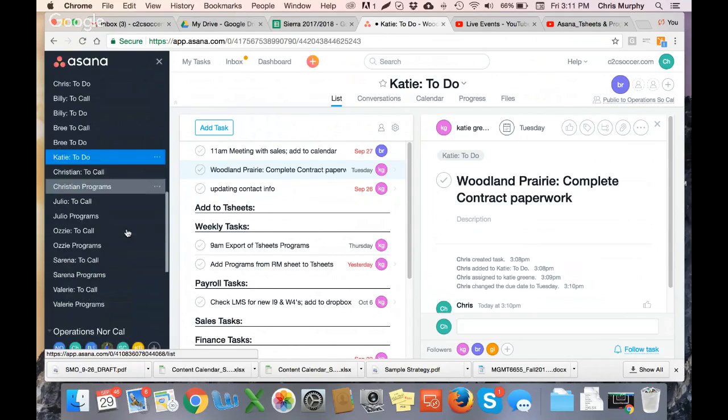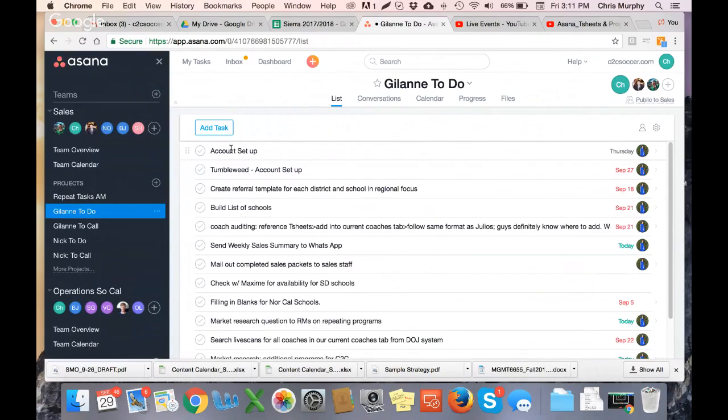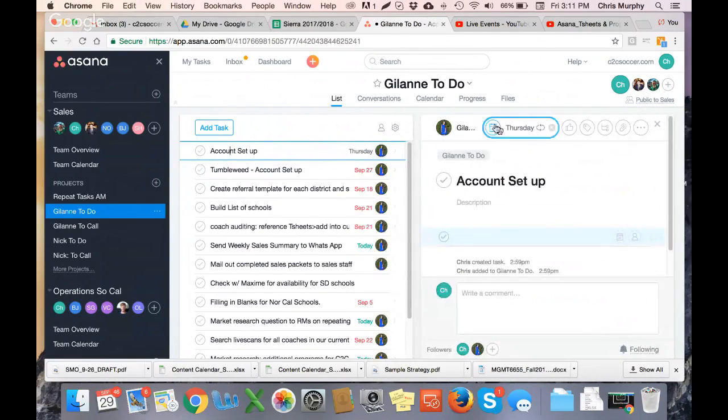The second Asana task is your 4-weekly check-in. I'm going to go to Jelan's to-do, and you'll see a template already set up for you, called Accounts Setup. Accounts Setup is set up to go off every week on Thursday. On Thursday, you're going to get a reminder that you need to check in on any of your programs, and you might have anywhere from 10 to 30, 40 accounts at any one time, depending on how great your sales are going for the year. In this particular one, there are no accounts set up right now because we're just starting this process.